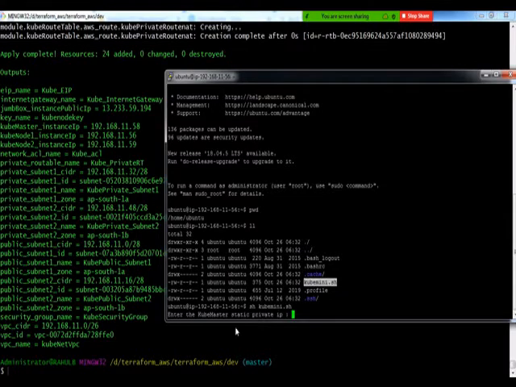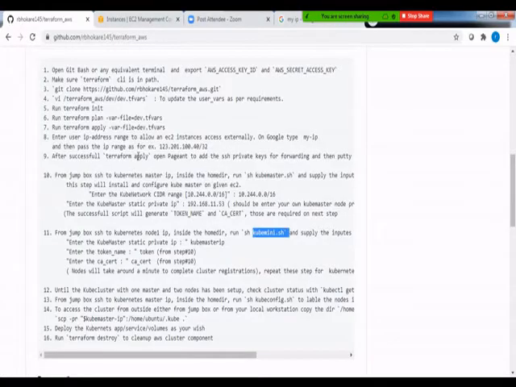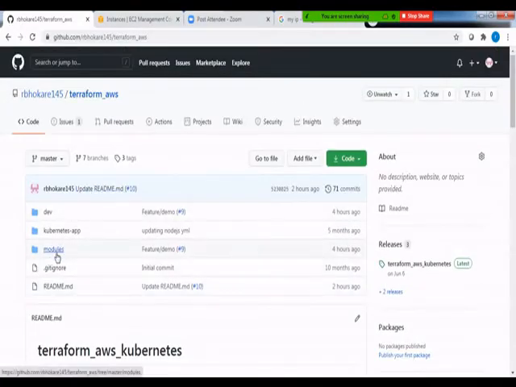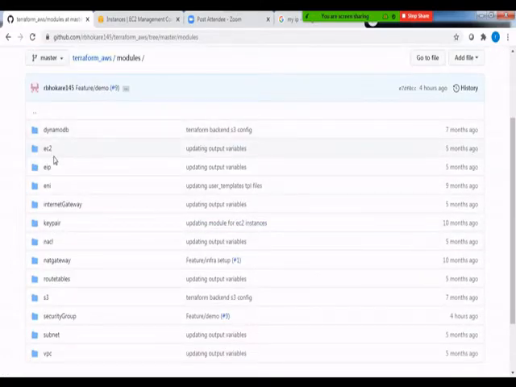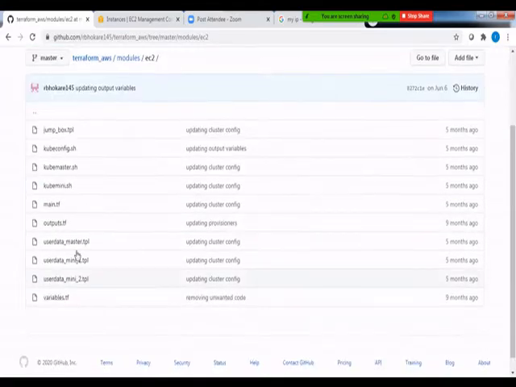From where has this script been built? This script has been built by these modules, the Kubernetes AWS module. If you go inside the EC2 module, you can see the scripts over here: kubernetes master.sh, kubernetes mini.sh. In order to avoid all sorts of extra work that has to be done, I have put all the required stuff as part of the module. So this is what we call immutable infrastructure.